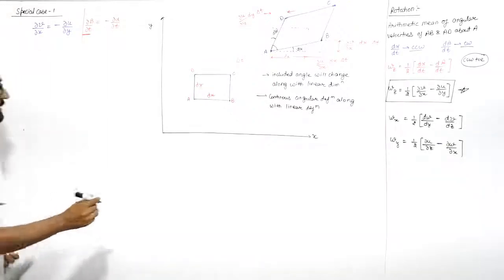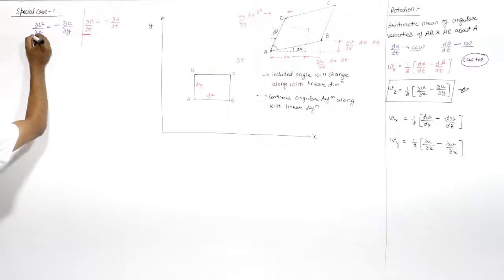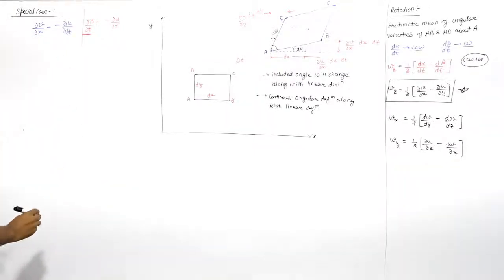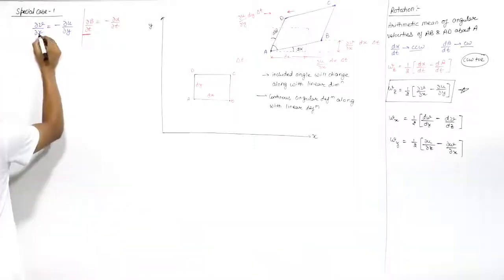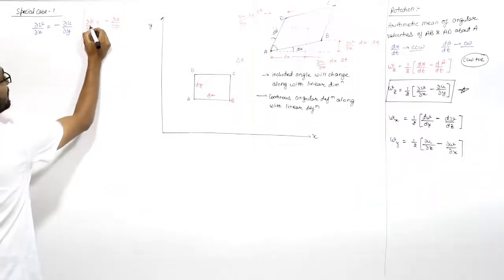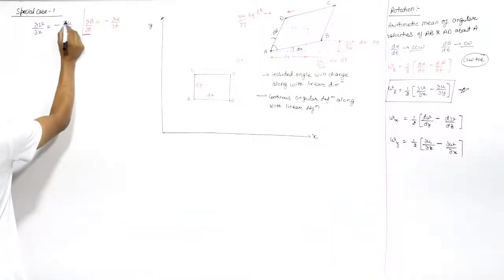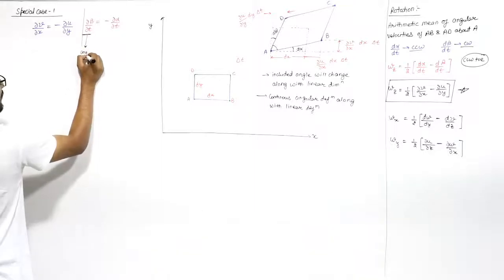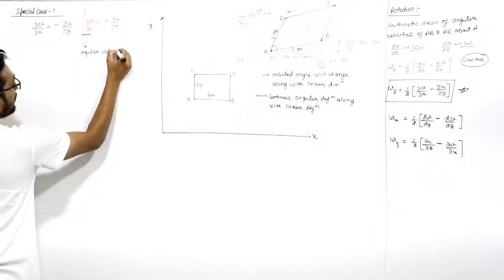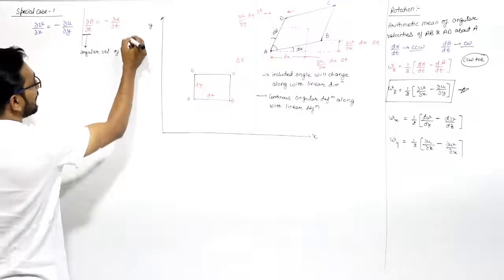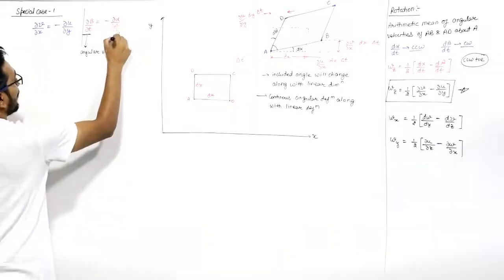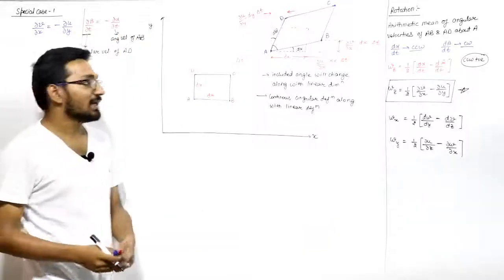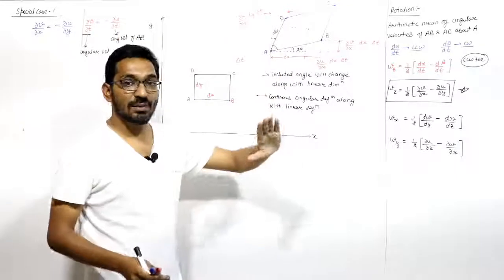Now we have some special cases which we want to discuss. The first special case is when del v by del x is equal to del u by del y. What is the meaning of this? You know from the previous discussion, del v by del x is del beta by delta t, and del u by del y is del alpha by delta t. This is the angular velocity of line AD, and this is the angular velocity of AB, right? And we say that these angular velocities are in the opposite sense.